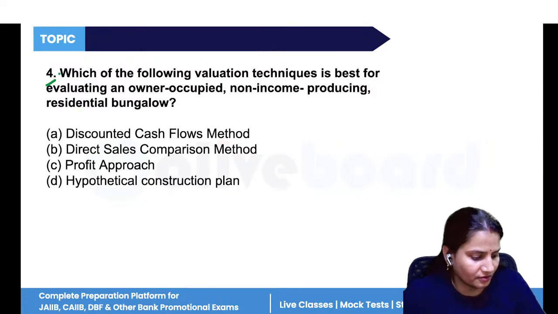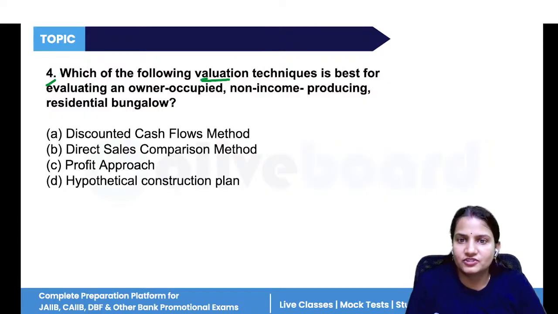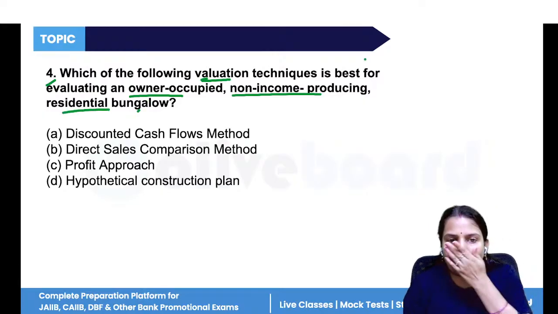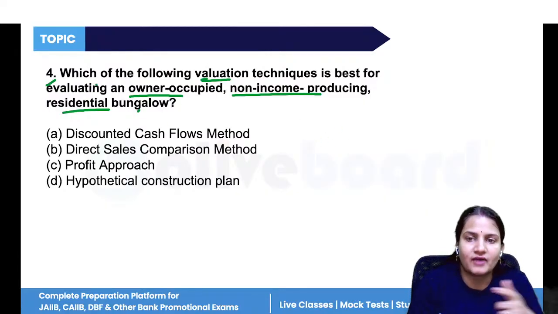Now, question number 4. Which of the following valuation techniques is best for evaluating an owner-occupied, non-income producing residential bungalow? All right. Again, let's take the same example. Suppose I'm a valuer and I want to do a valuation.